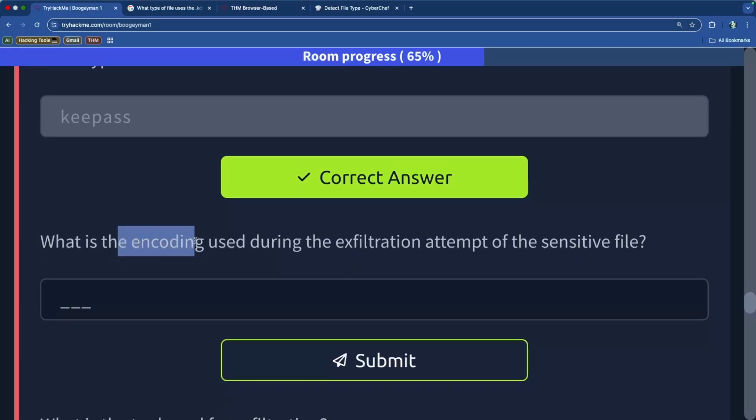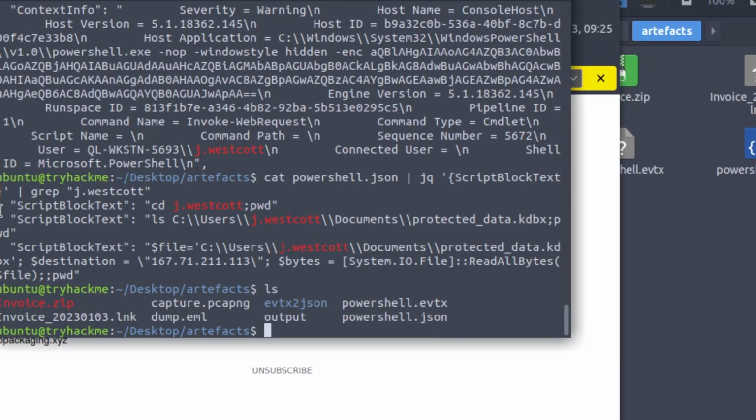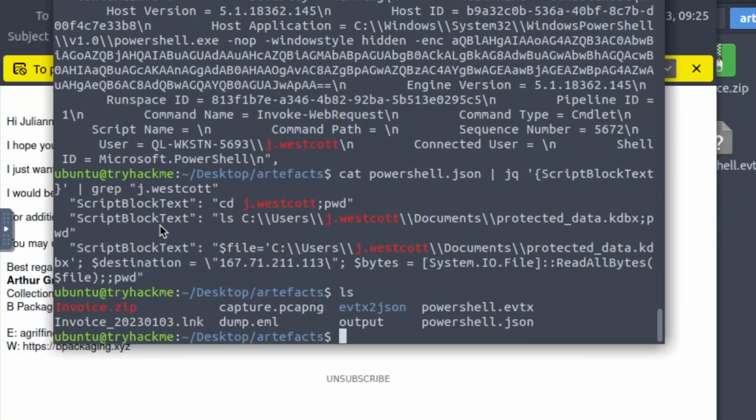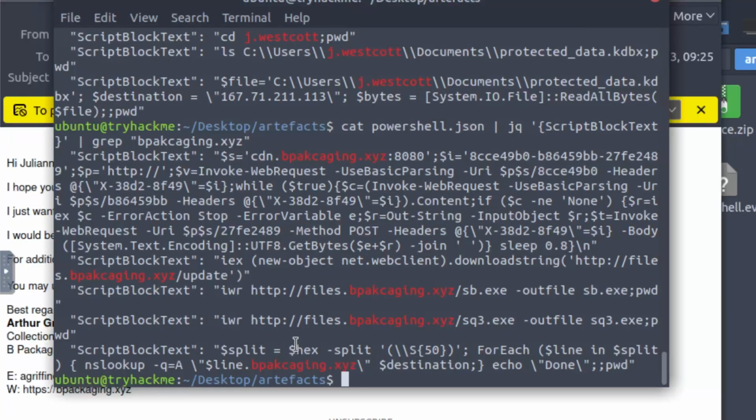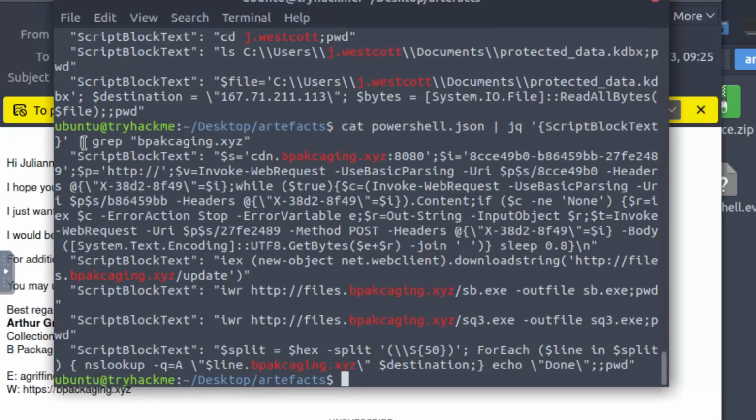Very cool. What is the encoding used during the exfiltration attempt of this file? So let's go look at the command here. And the encoding would be in here somewhere. Okay, so a few different search commands, and finally ended up with the cat PowerShell JSON. We still pulled the script block text field, and then I grepped for the B packaging domain, assuming that that's where the data would be exfiltrated to.